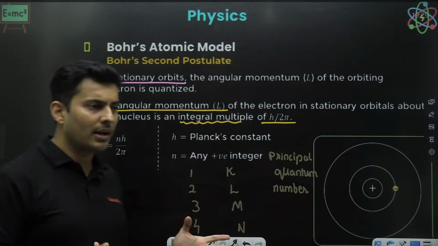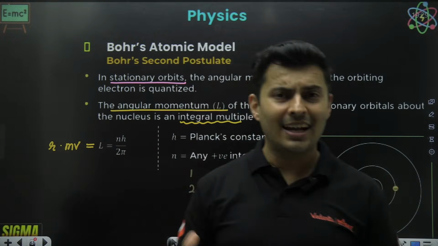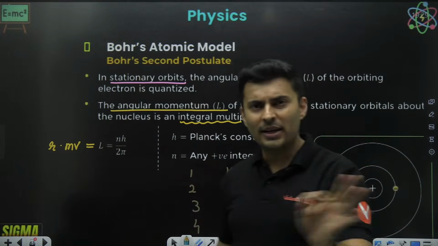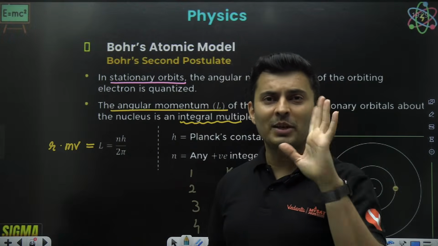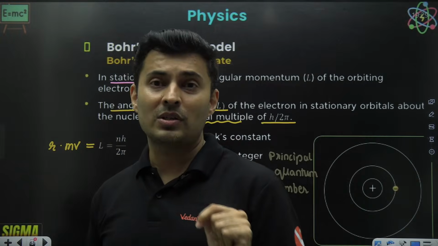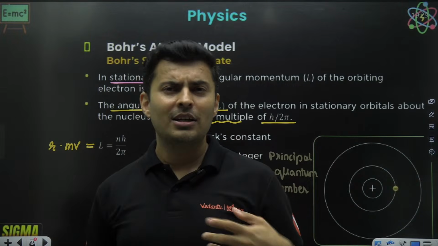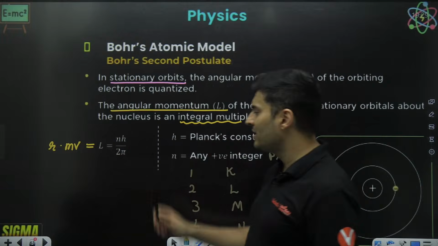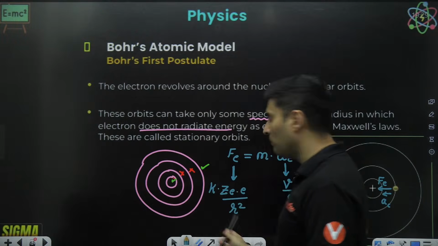we were able to figure out the radius, velocity and energy, every single detail of the electron. In what radius is that electron moving? We were able to get that, and it matched also. We were also able to predict the speed, frequency, time period, anything that you ask can be figured out with this equation and this equation combined together.